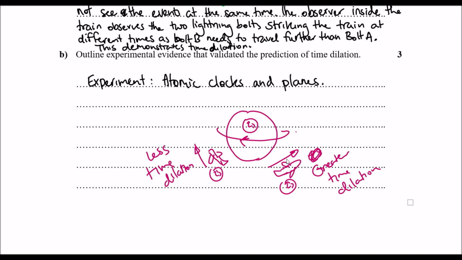The reason why the plane that opposes the rotation of the Earth has a greater time dilation is that, relatively speaking, there's a greater difference in velocity between the clock on Earth and this plane, in their relative velocity, in comparison to the plane that's traveling in the same direction. So that's what happens there.